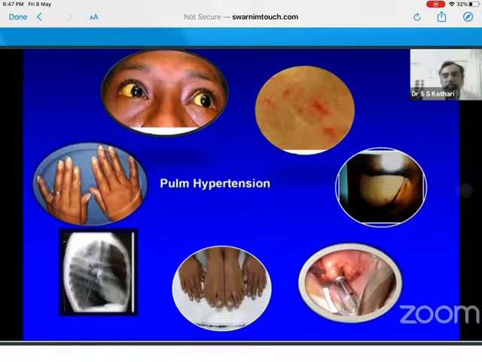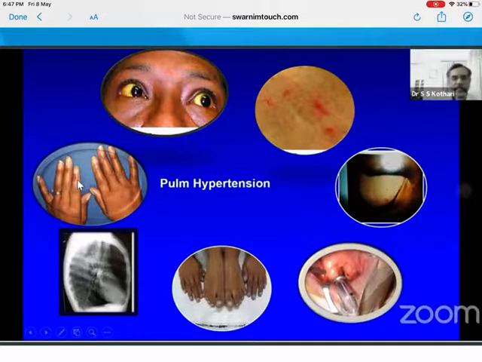In 20 to 30% of PDA with PH and right-to-left shunt, there will be no differential cyanosis. Why does that happen? Either the right subclavian is coming below the aorta, or the PVRI is so high that the desaturated blood is getting mixed with the aortic blood, or the patient may have a VSD also. So it is not always that there is differential cyanosis in PDA with PH, but if you find differential cyanosis, the diagnosis of PDA with PH is secure.